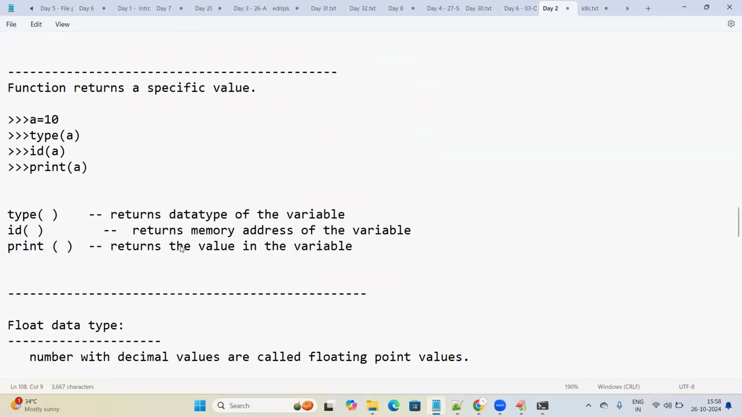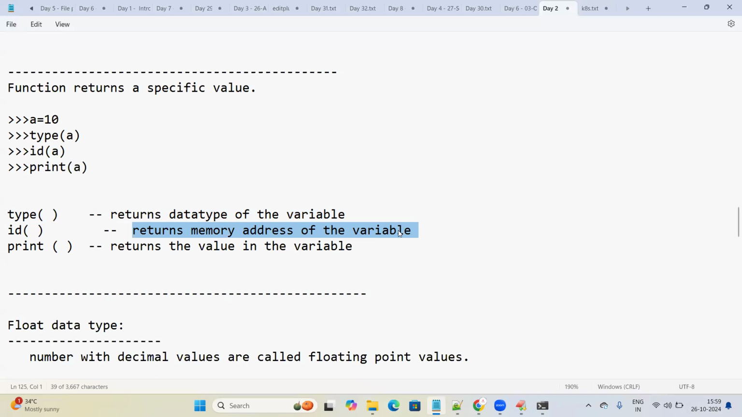Function. Let's understand what a function is. So far, we have understood print is one function, type is one function. Print function is used to print any particular string which you keep in double quotes, or it can also be used to access the value of a variable. Type is a function which returns the data type of the variable. And ID is one more function we are going to learn. ID returns the memory address of the variable.